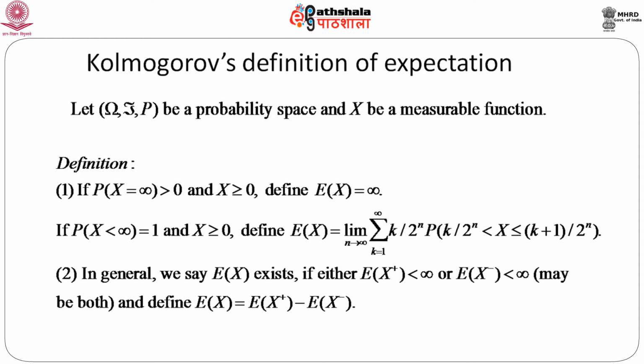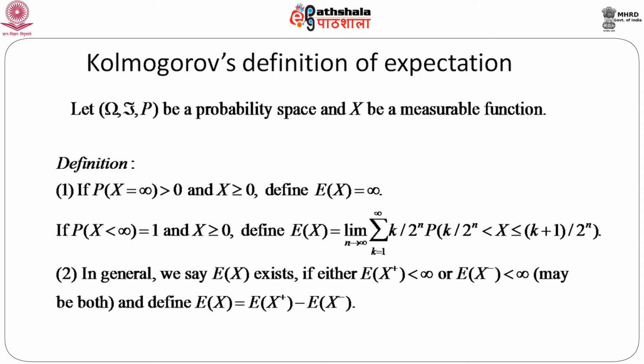If probability x less than infinity equals 1 and x greater than or equal to 0, that means initially we are going to define expectation only for non-negative random variable x. Then we define expectation of x as the limit as n goes to infinity of summation k equals 1 to infinity k by 2 to the power n into probability that x is greater than k by 2 to the power n, but less than or equal to k plus 1 by 2 to the power n.